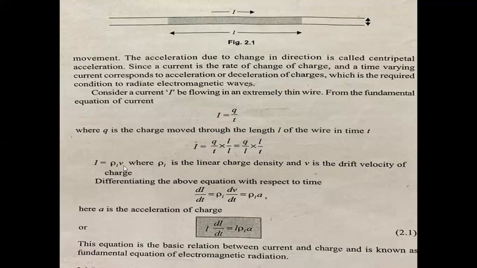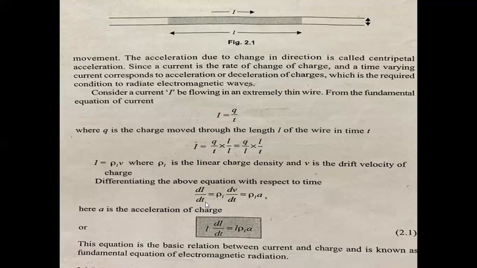Differentiating this equation with respect to time, we get di by dt is equal to rho L dv by dt. Here dv by dt means change in velocity with respect to time, which gives acceleration. So di by dt is equal to rho L A. Here A is the acceleration of charge.